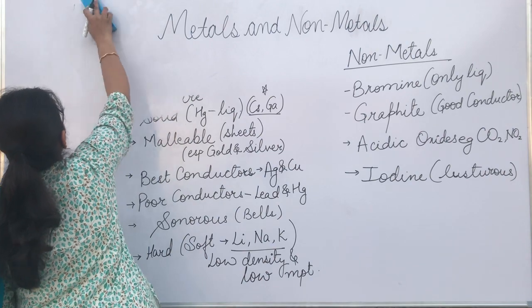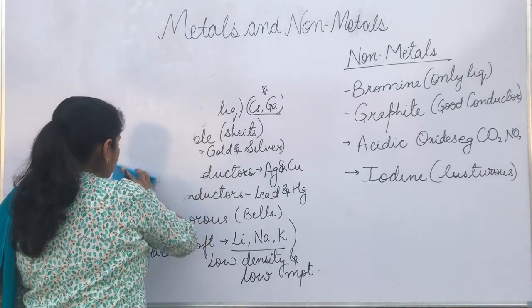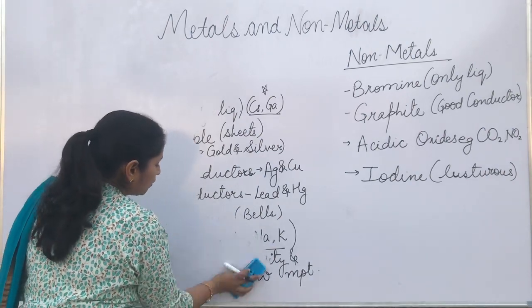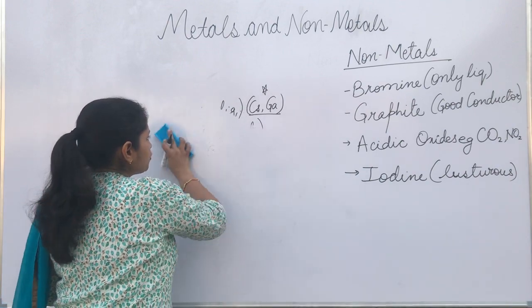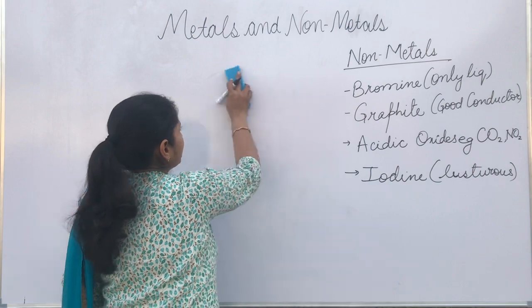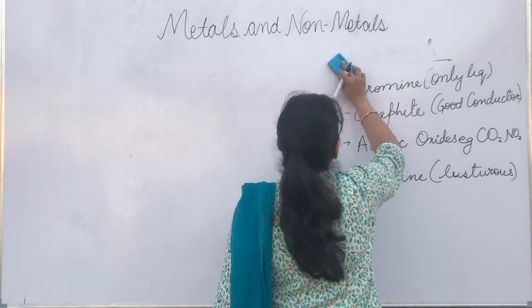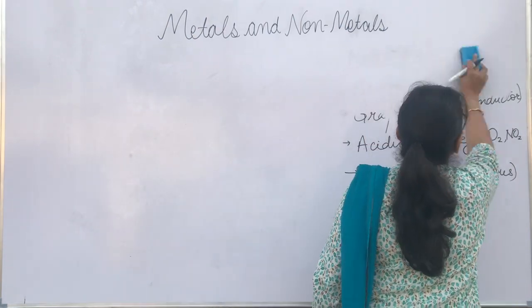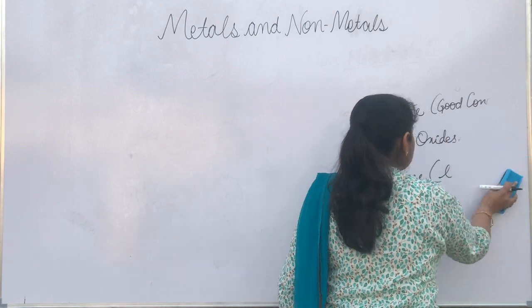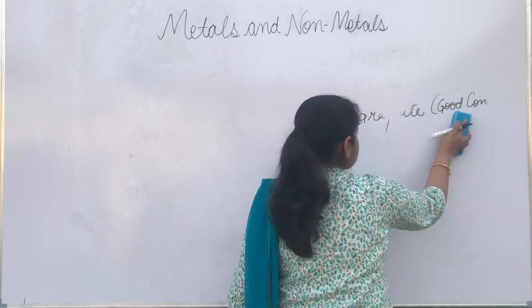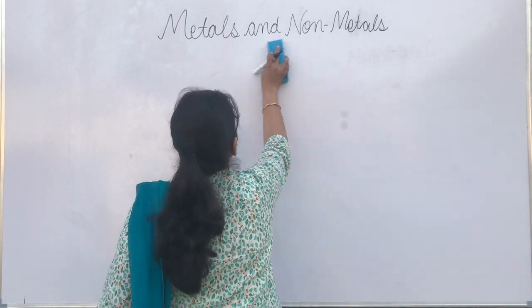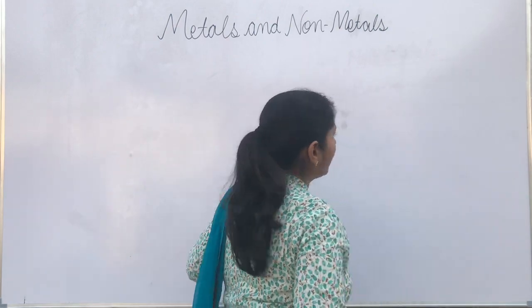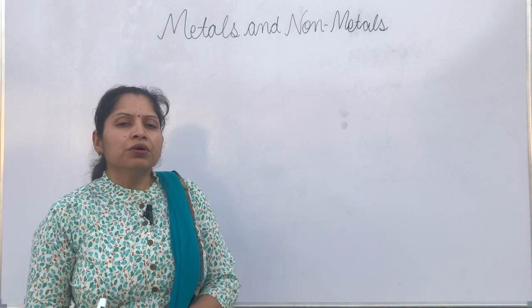Now we'll talk about the reactivity of metals and non-metals, and how they react. Especially for metals, we will learn how they react with oxygen, how they react with water, how they react with acids, and the reaction of metals with other metal salts. All that we will study now.